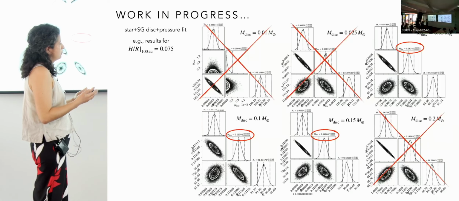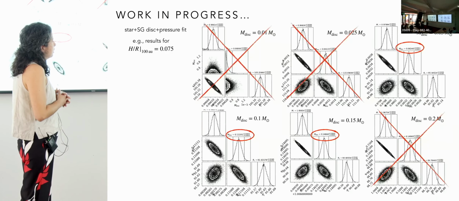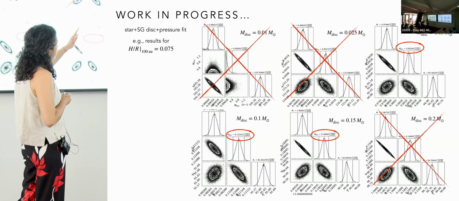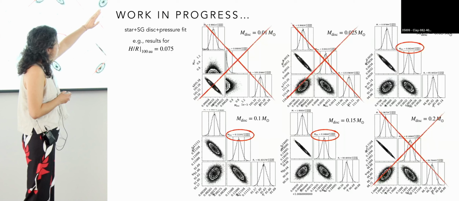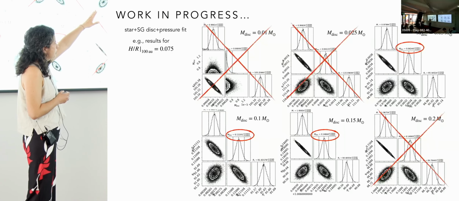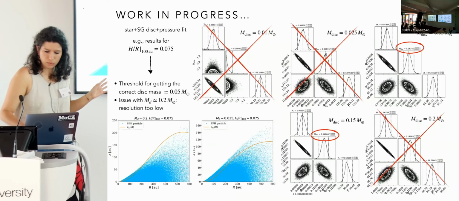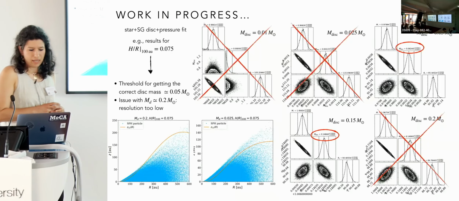I think we need to understand a little more if this is true in every case, but in this case our threshold for the minimum disk mass that we can detect is this one. And we have some issue for the 0.2 mass case.